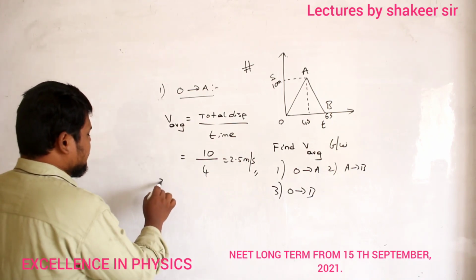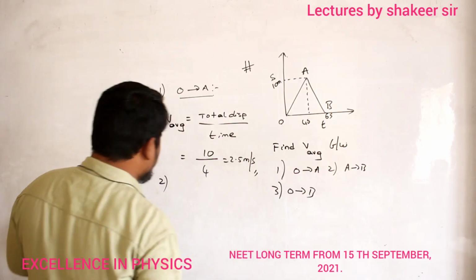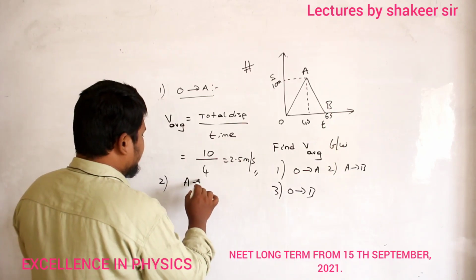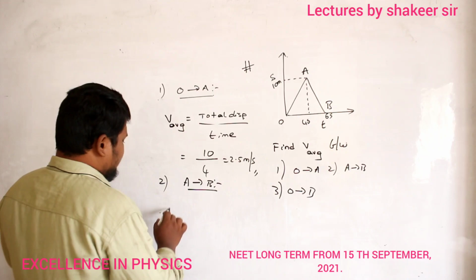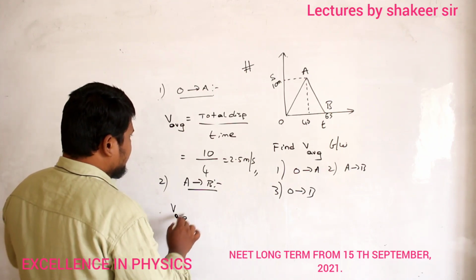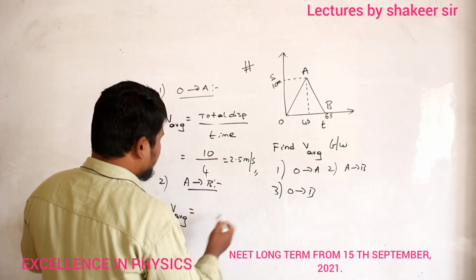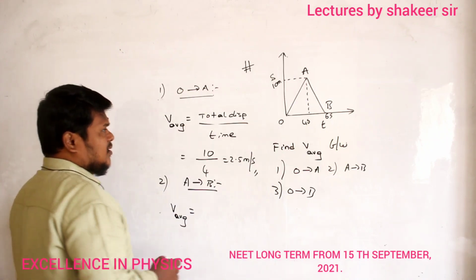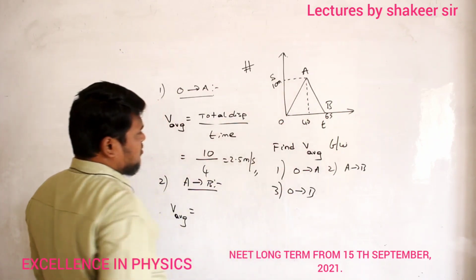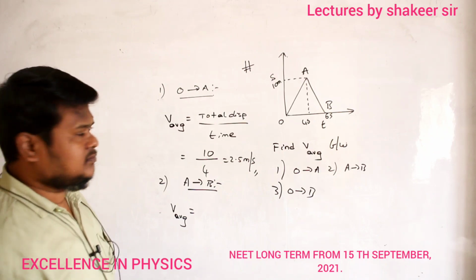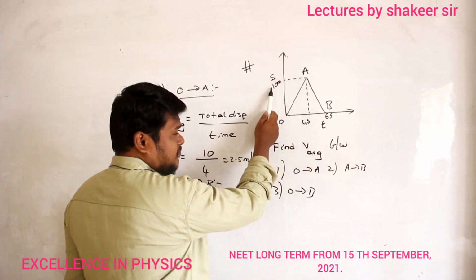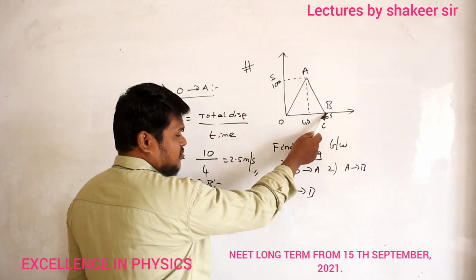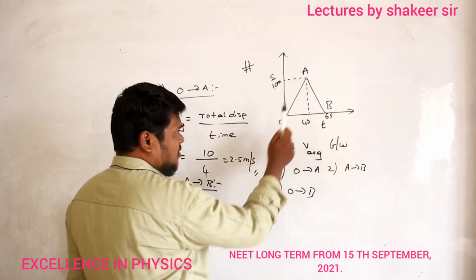Understood, no? See the second case. Now I am traveling from A to B. Okay? So A, then I am traveling up to B. Are you able to understand? So here also, what is the equation for average velocity? This is again equal to total displacement by total time. Now, can you say from A to B, what is the total displacement? Initially, it is present at a displacement of 10. Finally, its displacement is 0. Okay? So what is the total displacement?